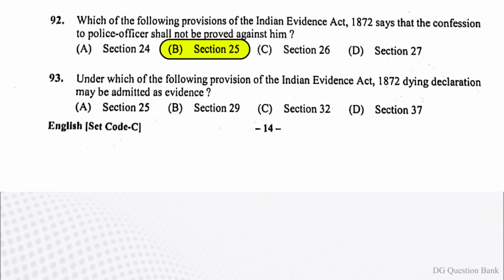Question number 93. Under which of the following provision of the Indian Evidence Act 1872 dying declaration may be admitted as evidence? The right answer is option C, section 32.